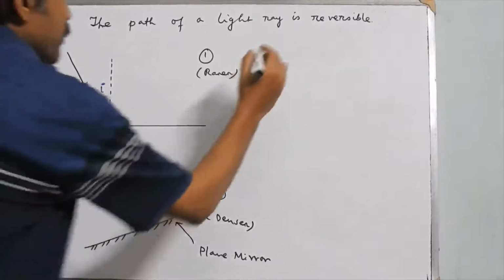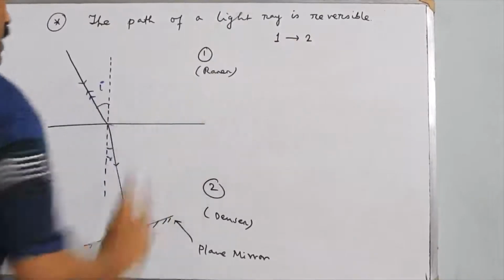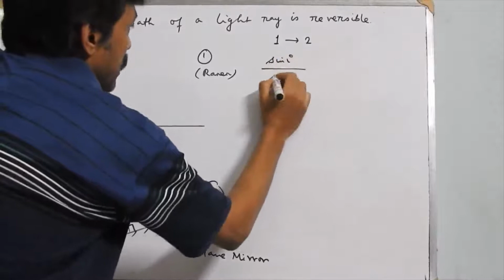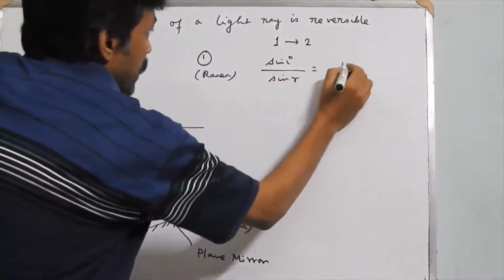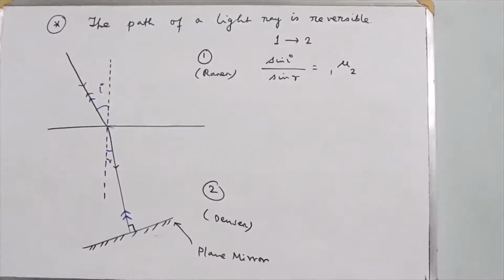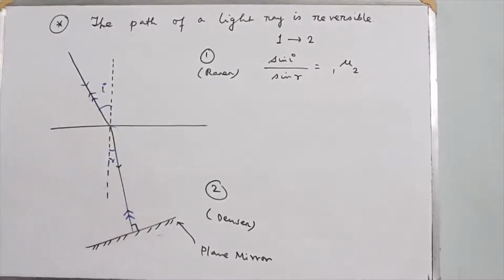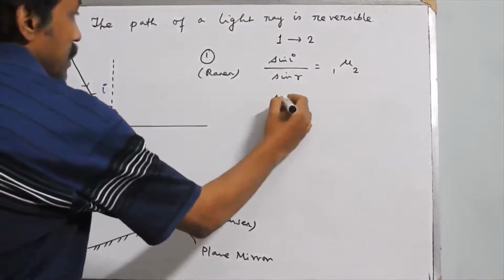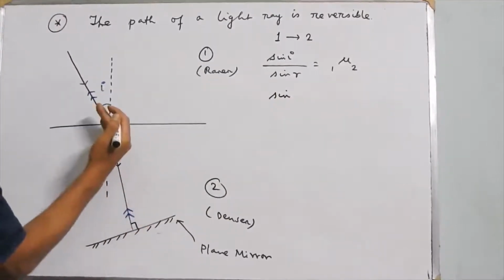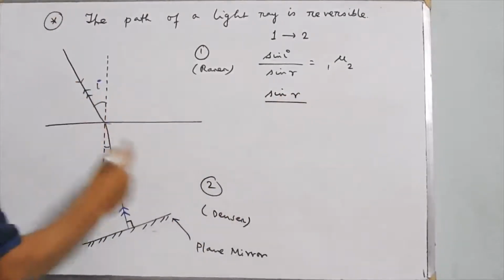When light is moving from medium 1 to medium 2, the first situation, then you can write sin I by sin R equal to refractive index of the second medium with respect to the first medium. When light after reflection from the plane mirror is moving from medium 2 to medium 1, in that case this will be the angle of incidence because light is moving in this direction, and this will be the angle of refraction.